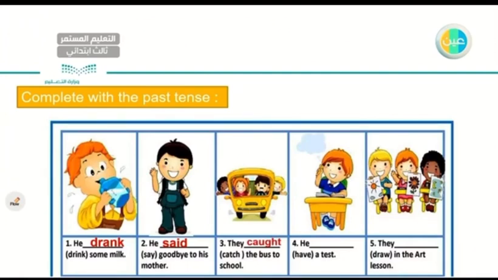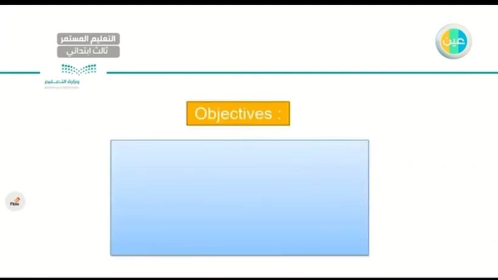Number 4, he a test. Have. Have is an irregular verb. He had a test. Very good. And the last picture I have, they in the art lesson. Draw. They drew. Very good. Again, this is an irregular verb. So let's start our lesson.